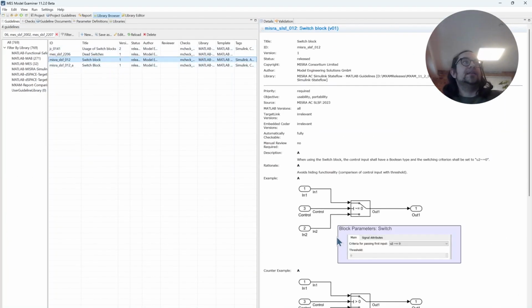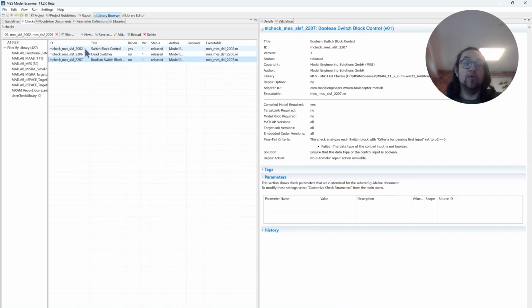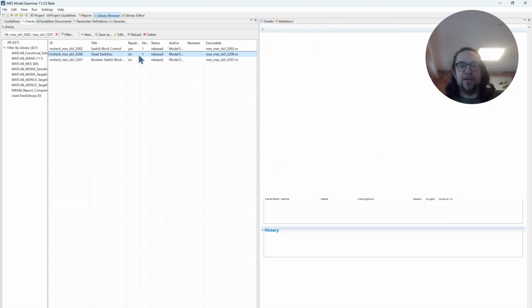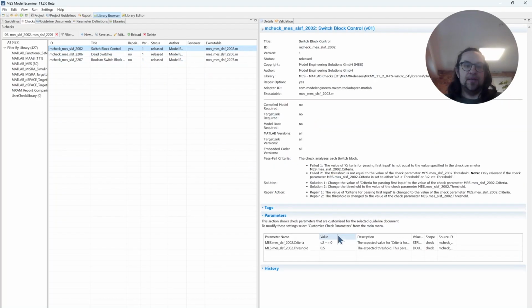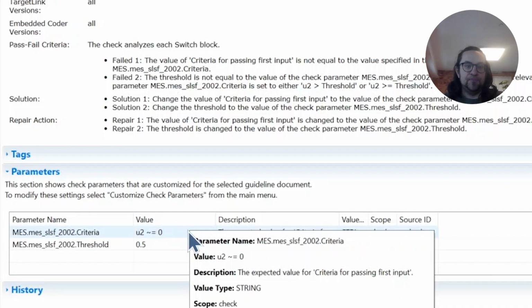Let's see the corresponding guideline, which says that when using a switch block, the control input shall have a Boolean type and the switching criteria set to u2 unequal to 0. There were two checks that existed in old versions before, but we now equipped them with improved parameter handling.